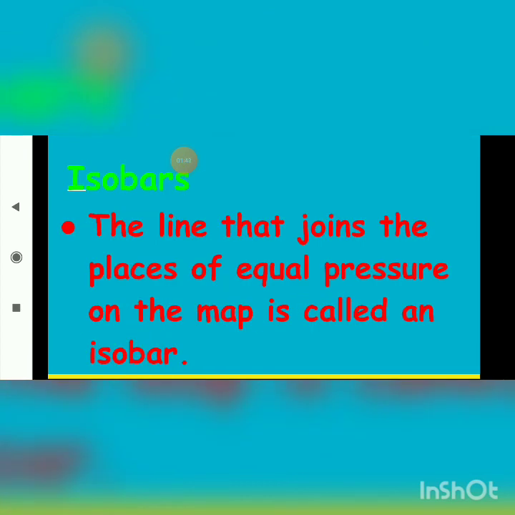Now we will be learning, students, about isobars. What are isobars? The line that joins the places of equal pressure on the map is called an isobar. So what is an isobar? It is a line which joins the places of equal pressure on the map.